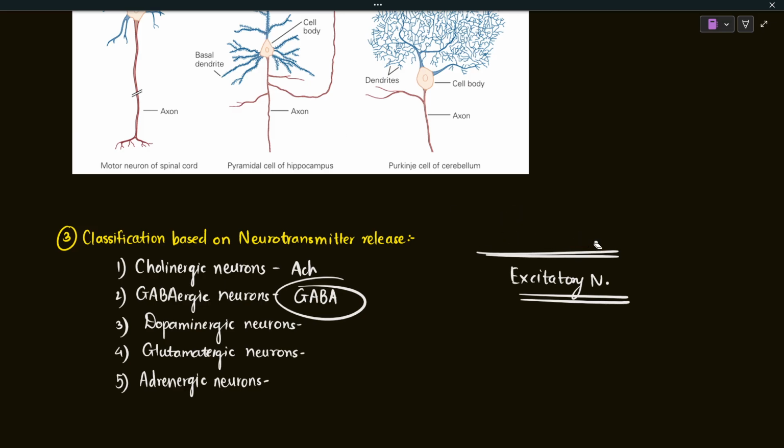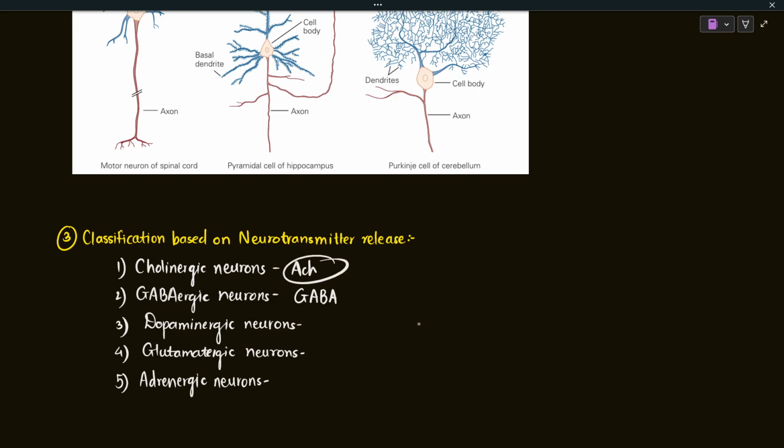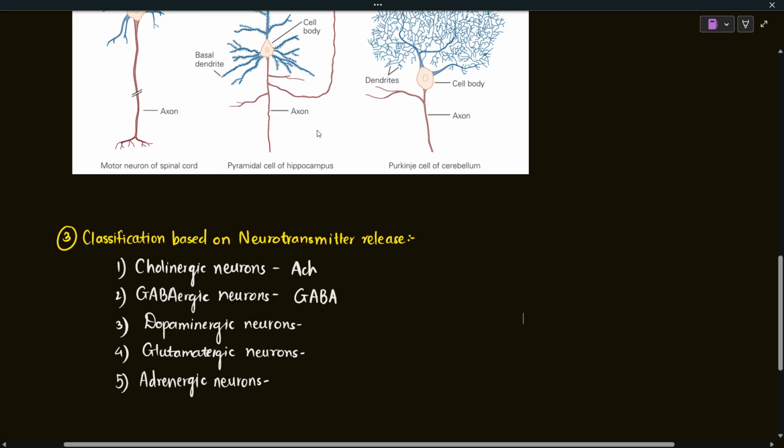They are going to release the neurotransmitters which lead to the excitation of neurons, such as acetylcholine. I hope that's clear to you all. We will discuss inhibitory neurons and excitatory neurons in the lecture when we discuss reflex action, or when we discuss the feedback loop and feed forward inhibition. We'll discuss them there in detail. That's not the topic of focus in today's lecture.